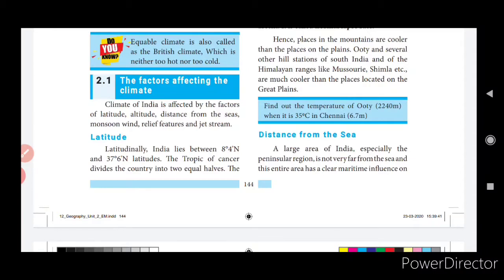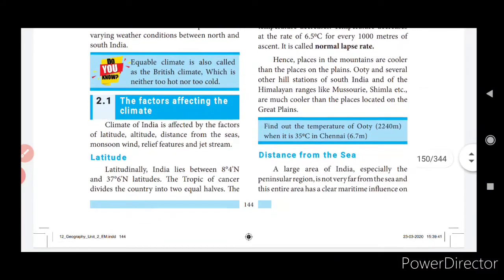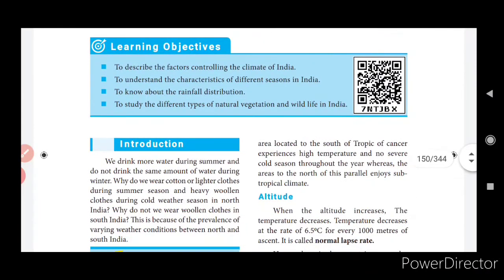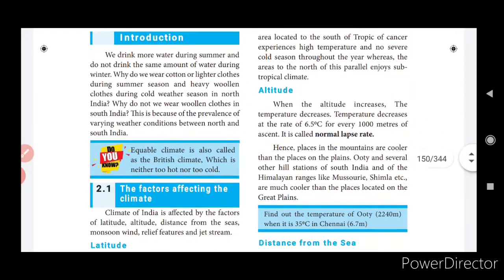First, let me tell you about the latitude. Okay, latitudinally, India lies between 8 degrees 4 minutes north and 37 degrees 6 minutes north latitudes. The Tropic of Cancer divides the country into 2 equal halves. The area located to the south of Tropic of Cancer experiences very high temperature and no severe cold season throughout the year, whereas the areas to the north of this parallel enjoy subtropical climate.